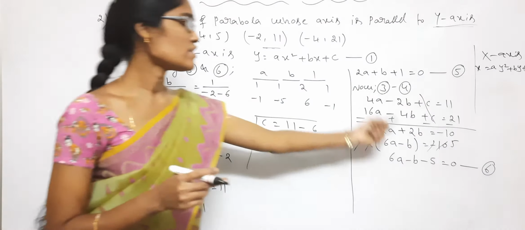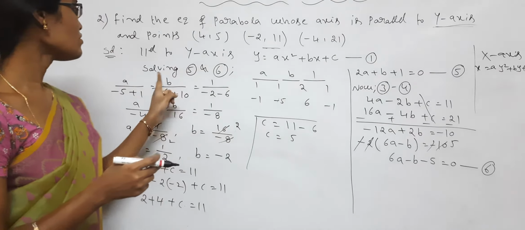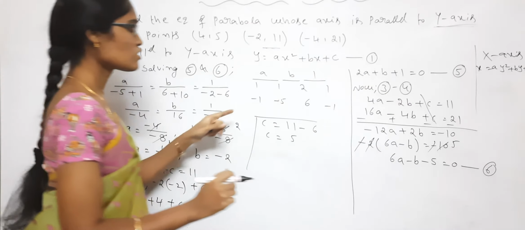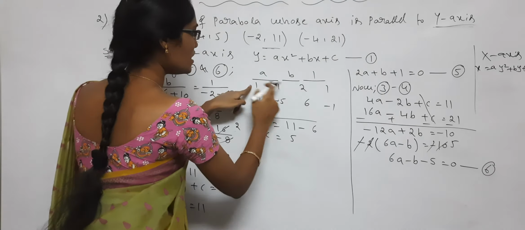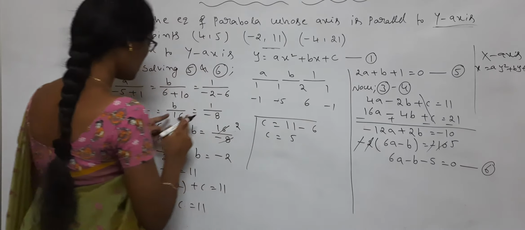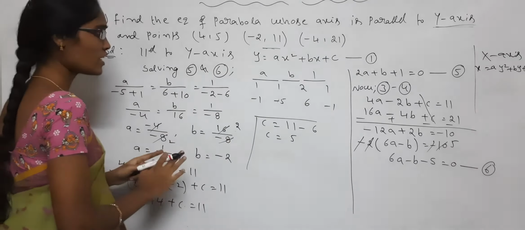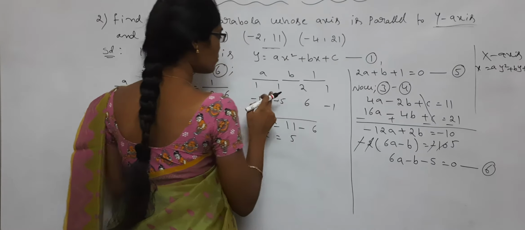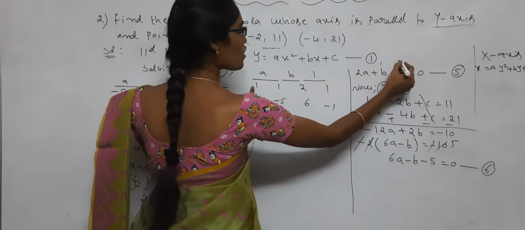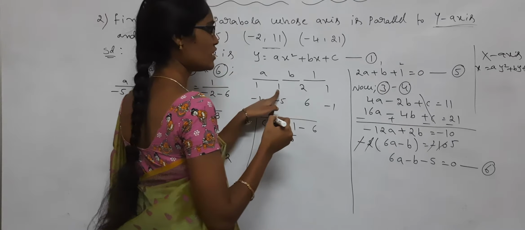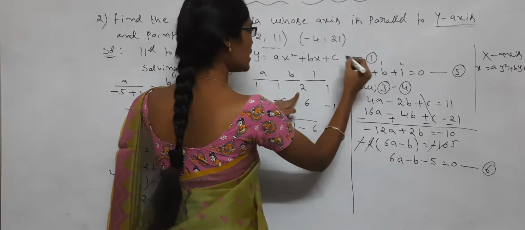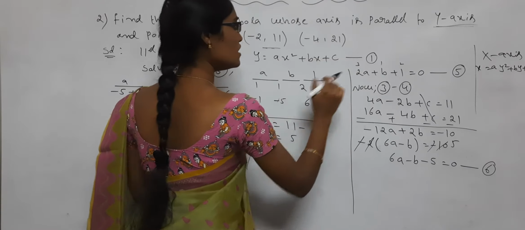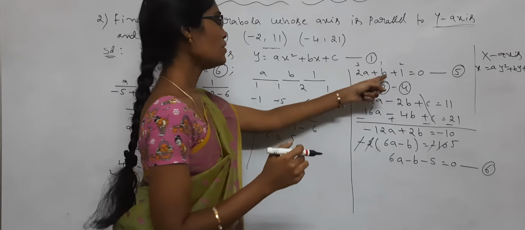Next step, see here. Solving 5 and 6 you'll get the a and b values. See here, for solving we use the cross product method. See here, for the a, b, c values, first you have to take the b coefficient, then the constant, then the a coefficient, and again the b coefficient.